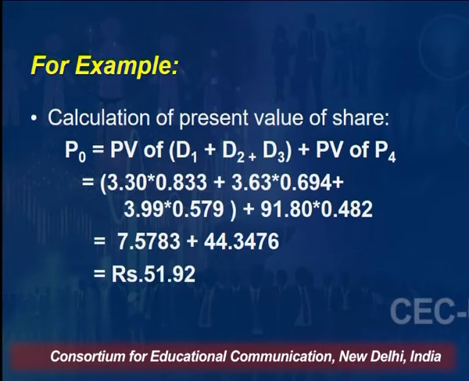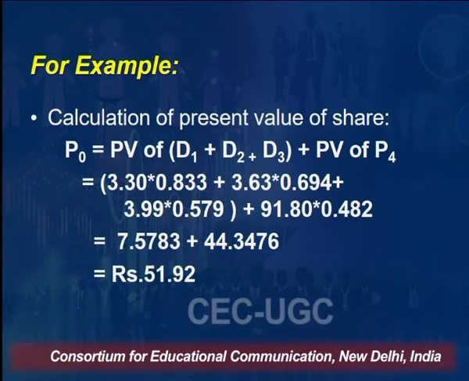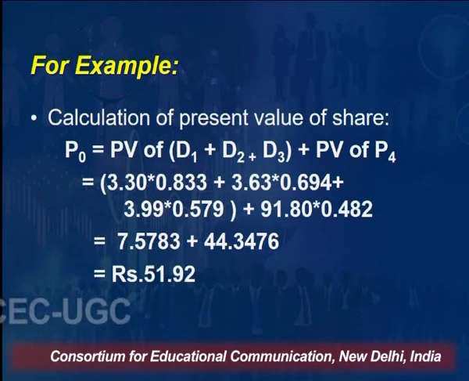That comes to be 0.694, right? So what dividend will I be getting? 3 rupees 63 paisa. So this 3 rupees 63 paisa will be multiplied by 0.694.